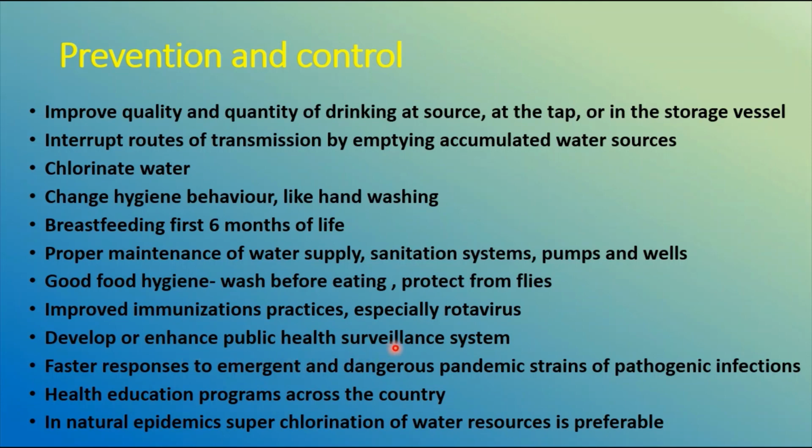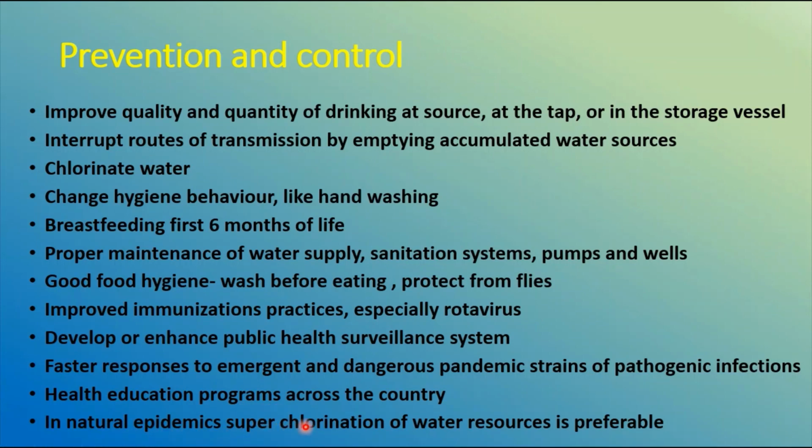Develop or enhance public health surveillance systems. We have to maintain this, which is a lag in India. Then faster responses to emergent and dangerous pandemic strains of pathogenic infection. Immediately you have to find out the cause of the outbreaks and go for emergency treatments. That system has to be organized and maintained. Then health education programs across the country. If people are educated properly on how to maintain all these things, obviously half of the problem is solved. That's the reason school education has these health education programs.